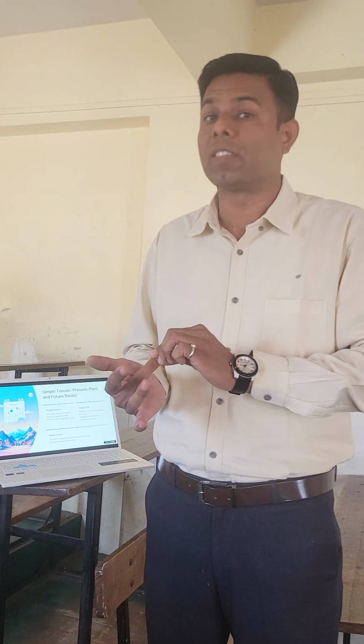Then we are also going to discuss the subtypes. There are 9 subtypes, so in all there are 12 tenses. In order to master the 12 tenses, verbs are very important. We should know what a verb is. A word which shows action is called a verb. There are 3 forms of verbs: the first is present, the second is past, and the third is past participle.